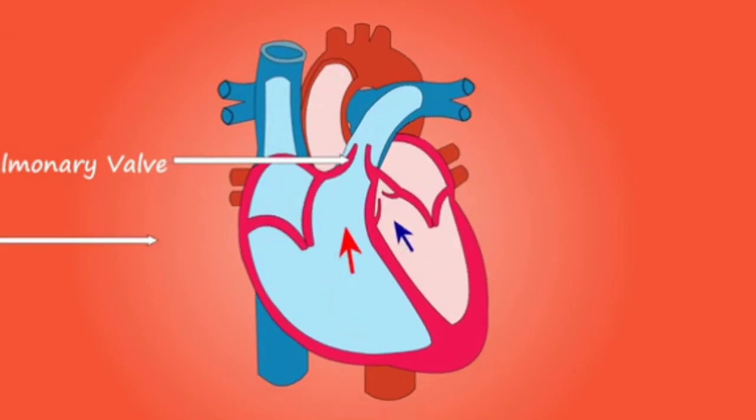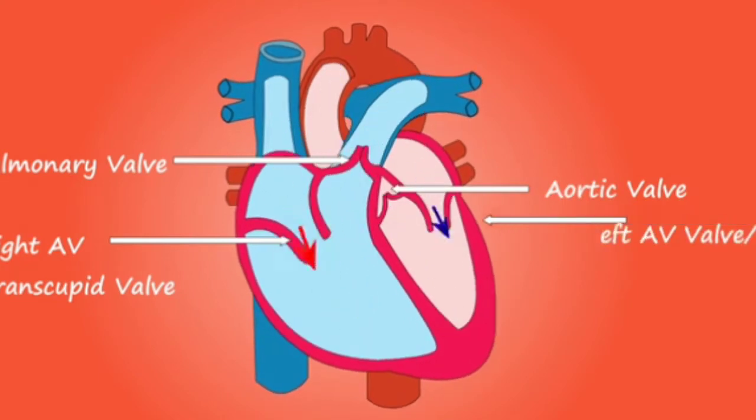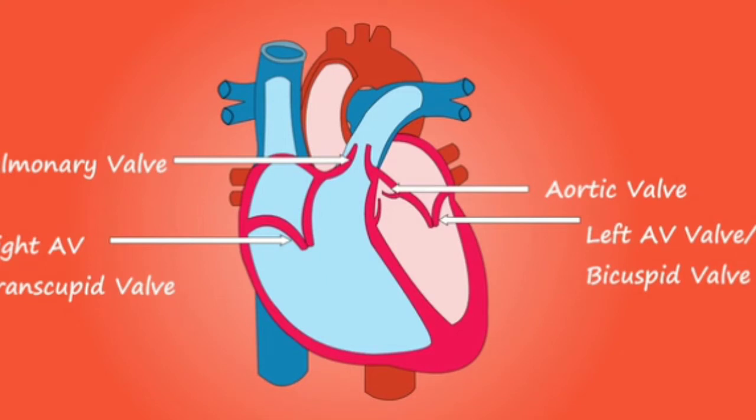So usually the right atrium carries deoxygenated blood to the right ventricle, but in right-sided heart failure, the right ventricle cannot pump adequate blood to the lungs because of a weak right ventricle. It may cause backflow from the right ventricle to the right atrium and to the veins of different areas of our body.